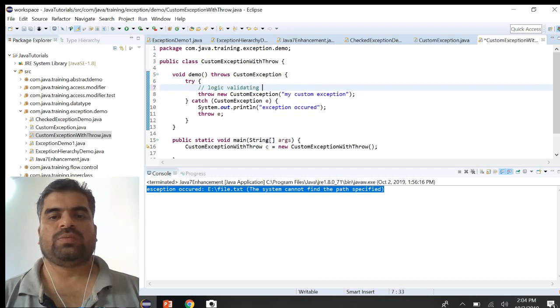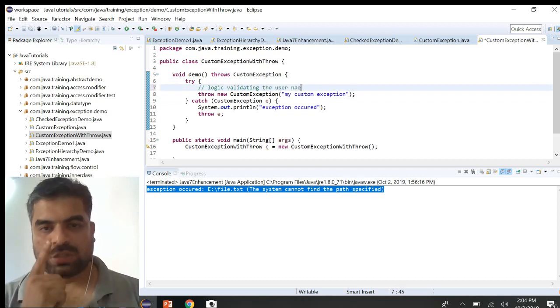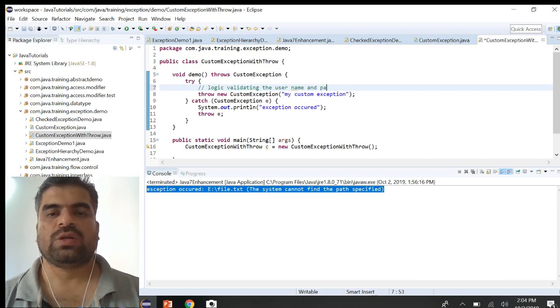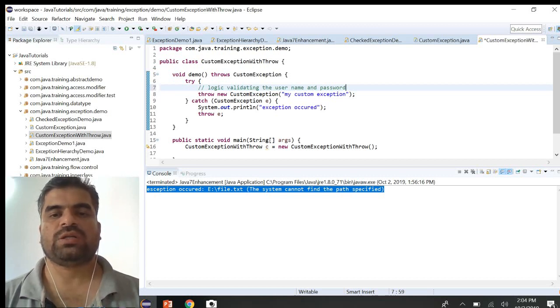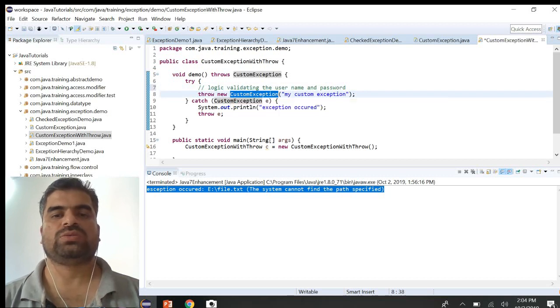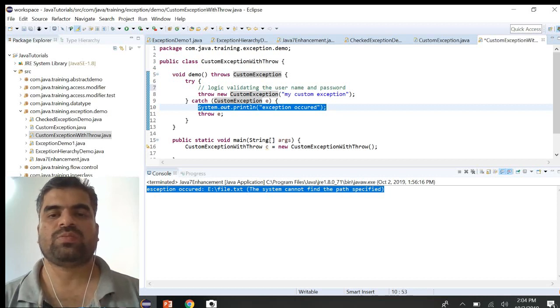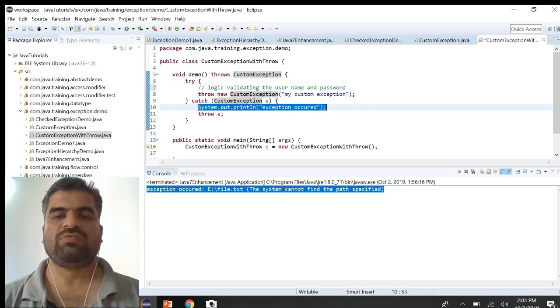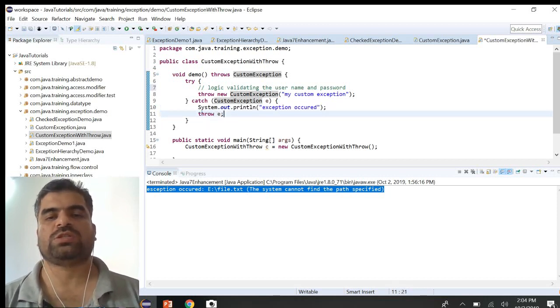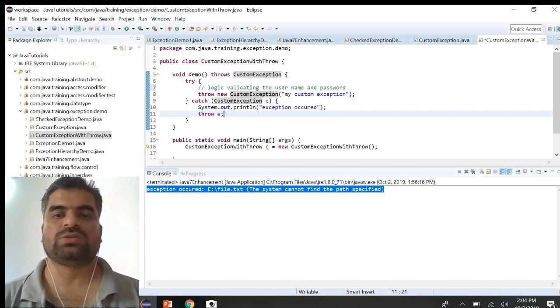In a real case, what will the logic be here? For example, logic validating the username and the password. If the username and password are not correct, then we throw the custom exception. Once we throw the exception, it will be handled in the catch block. Here we just print the exception. After that we are throwing this exception again. We are not holding or suppressing the exception here; we are rethrowing it.